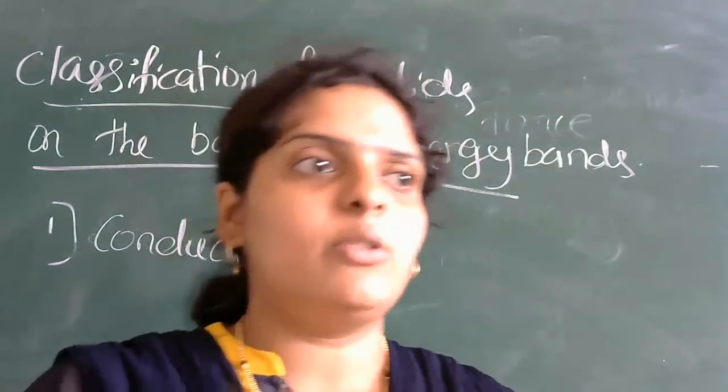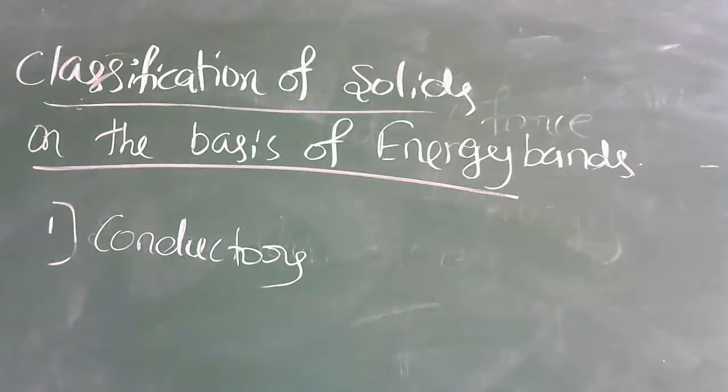Right? Shall I go for the next one? Insulators. You can define them now. What are insulators and what are semiconductors? Okay. Is it clear? Conductors, understand slowly and properly.